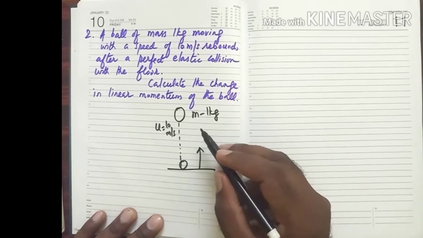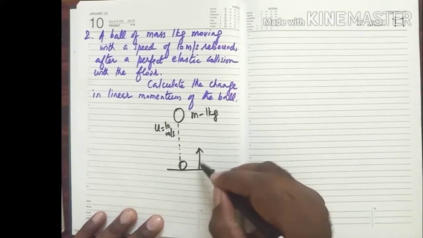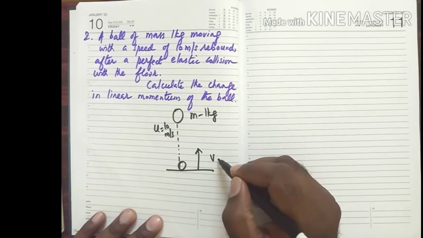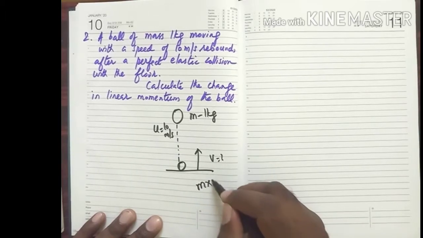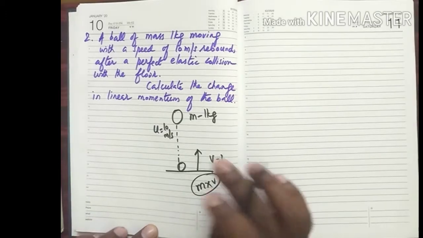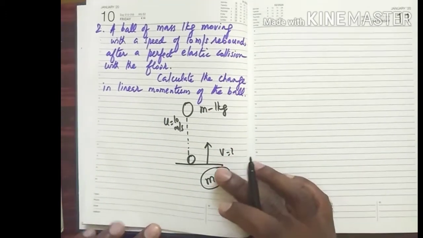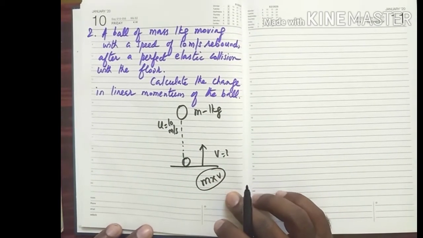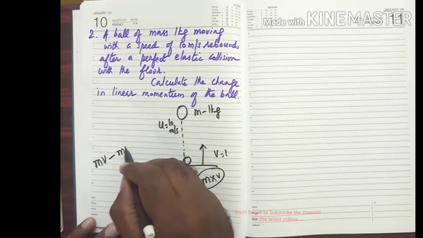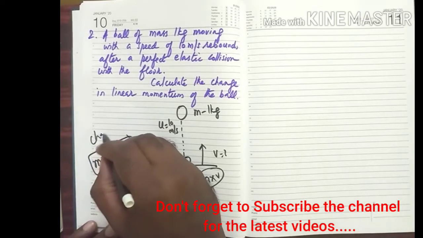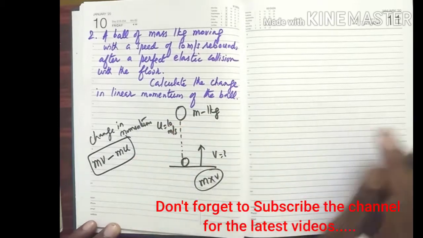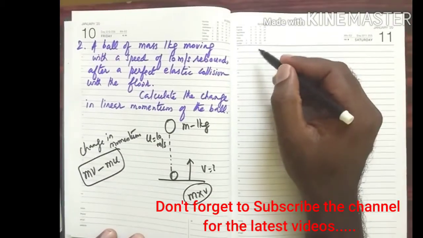So there will be some change in momentum. Yes, its velocity will become v in an opposite direction. So what is the change in momentum? That is, before collision and after collision there will be some change. Definitely velocity has been changed, means momentum will change. What is the change in momentum? Change in momentum formula is nothing but mv minus mu. That's what we have to calculate here. See, let us calculate faster.